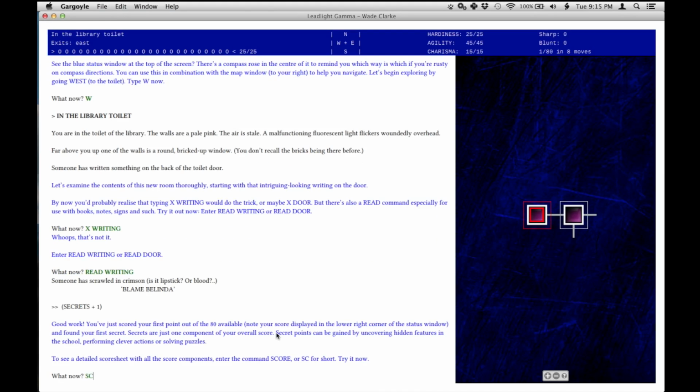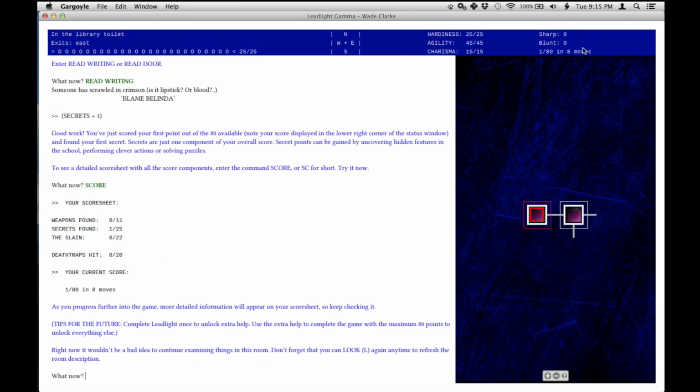I can also find out what my score is by typing score, although it was just up there, I just zoomed in on you. And complete Leadlight 1 to unlock extra help. Well, if I finished it once, would I really need the extra help?